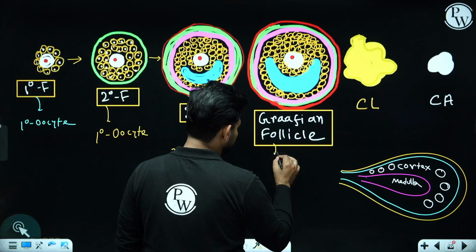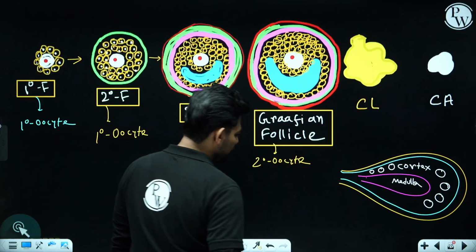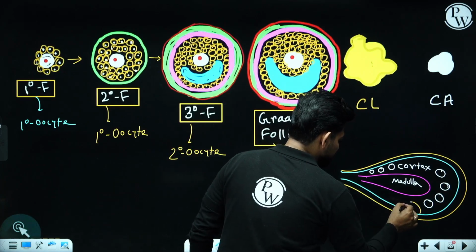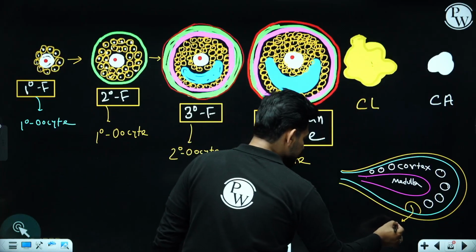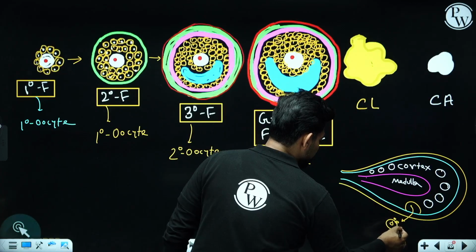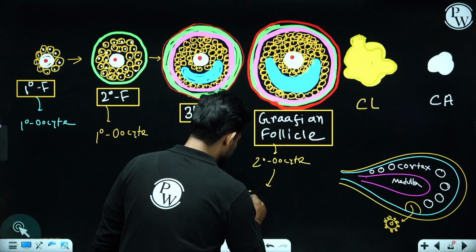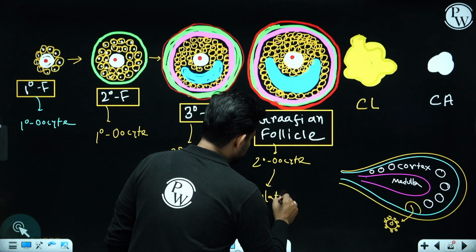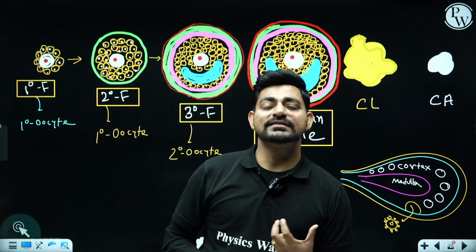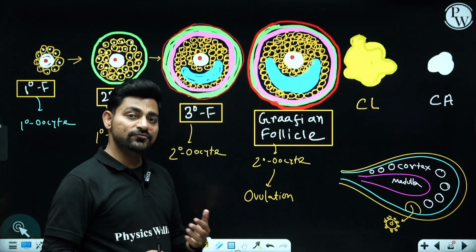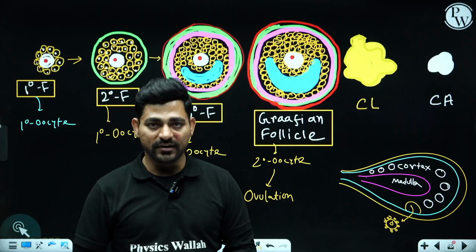Inside the Graafian follicle also you get this secondary oocyte stage, and at that particular time the Graafian follicle will rupture and throw the secondary oocyte outside the ovary, and that phase is called ovulation. Upon ovulation, this secondary oocyte will wait for 12 to 24 hours for sperm to come and fertilize.